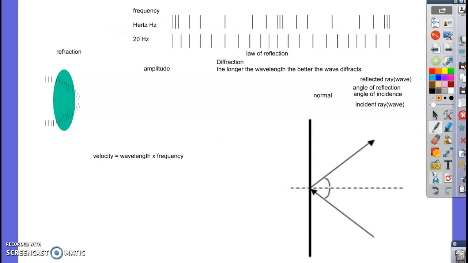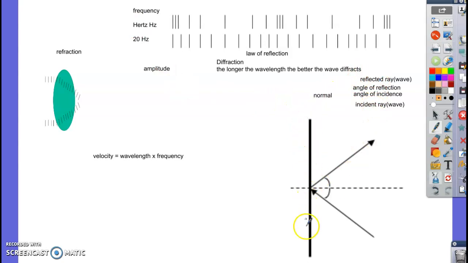Now we're on about Roman numeral 6 on your notes. We're talking about the behavior of waves. Some things about the behavior of waves. First thing a wave can do, if it's moving through space or through the air and it hits something, is that it can bounce off. If it bounces off, then that is called reflection. When a wave bounces off, it's reflected.